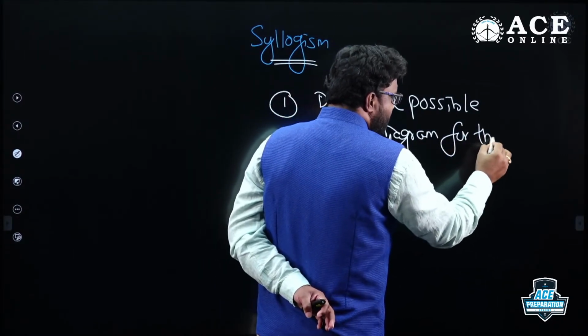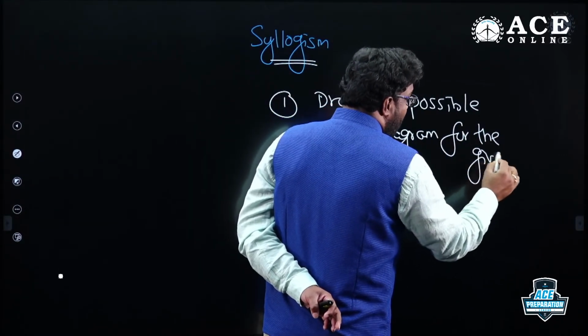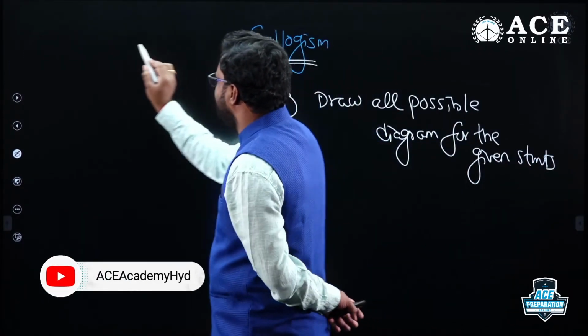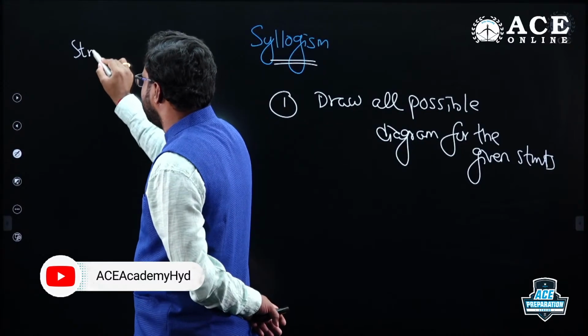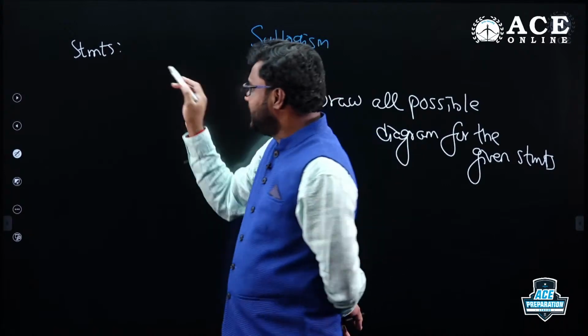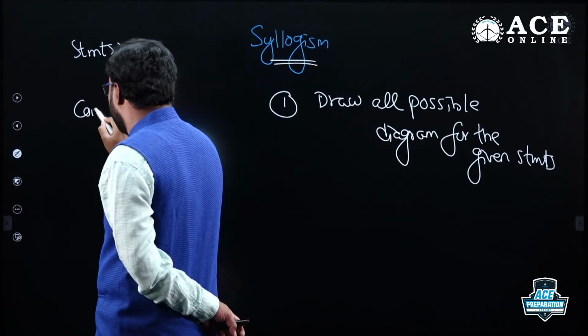What are the statements given? For the draw all possible diagrams, they'll give statements. The format of the question, I hope you know. They'll give us statements. It may be 1 or 2 or sometimes 3 or 4 also. They'll give certain statements. They're giving some conclusion.